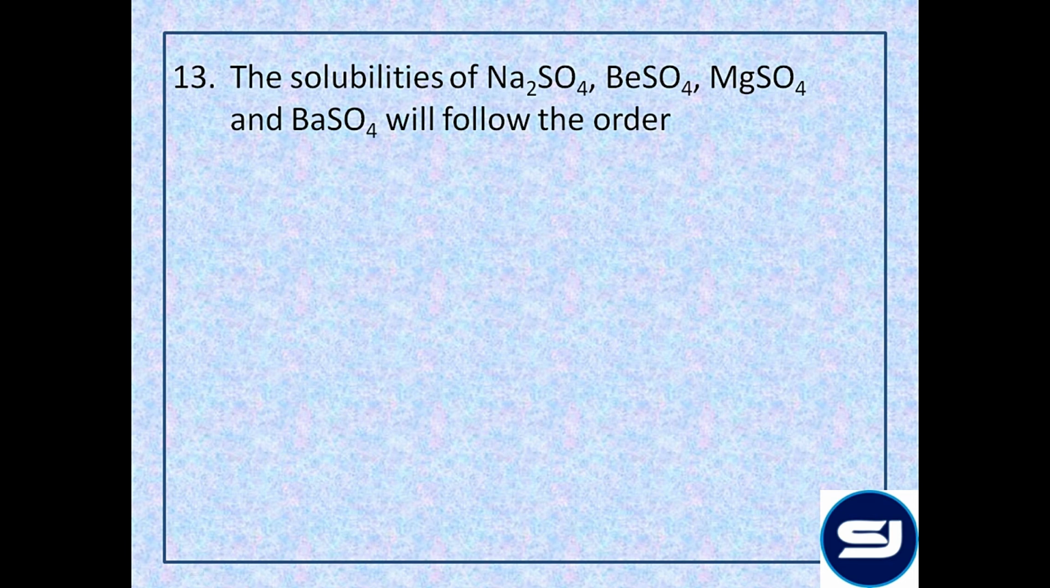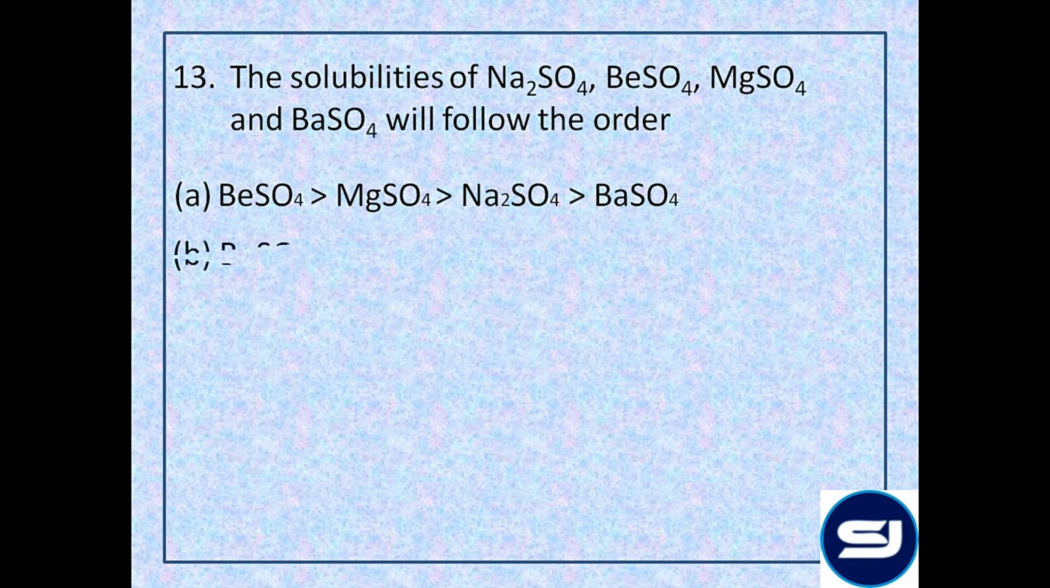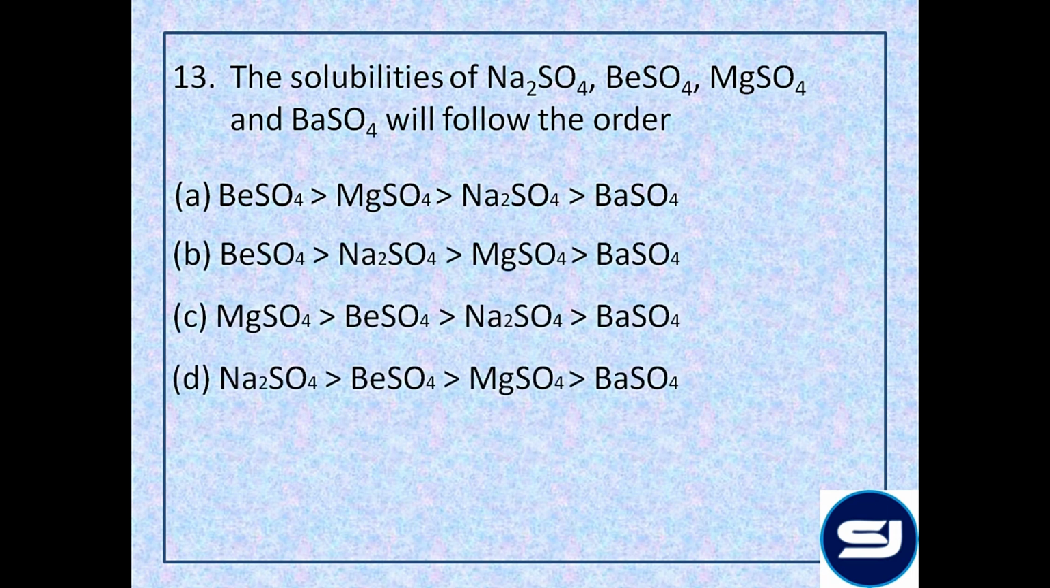Alkali metal sulfates are found to be more soluble than alkaline earth metal sulfates. Hence, in comparison to beryllium sulfate, Na2SO4 will have a higher solubility. So the correct order should be Na2SO4 having the highest solubility, followed by BeSO4, MgSO4 and BaSO4.